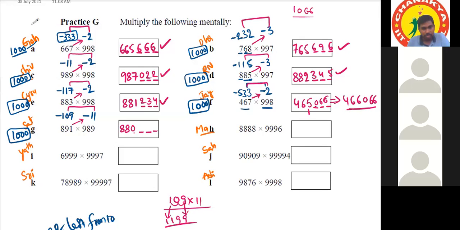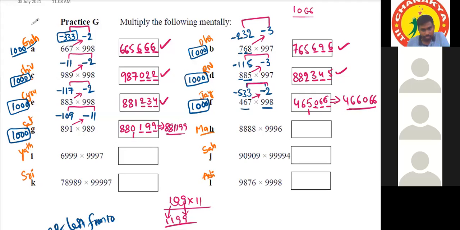Yes, sir. How to write it? Sir, we have to add 1 to 0. Okay. Then it will become 88,11,99. That's all. Mahavir, yes, sir. Make it fast. Time is less. Yes, sir.